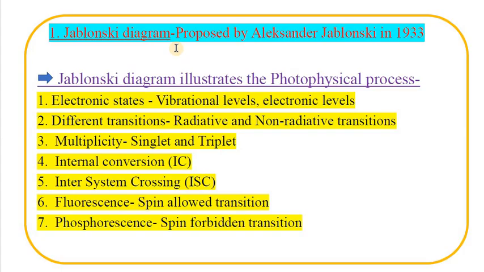The Jablonski diagram includes different vibrational levels, electronic levels, different transitions, radiative and non-radiative transitions, multiplicity, singlet and triplet, internal conversion, intersystem crossing, fluorescence, which is a spin allowed transition, and phosphorescence, which is a spin forbidden transition. All these things are explained by the Jablonski diagram, or we can say they are pictured in the Jablonski diagram.